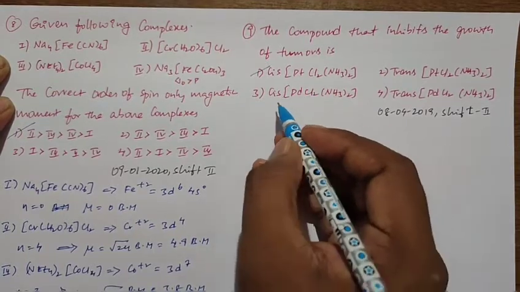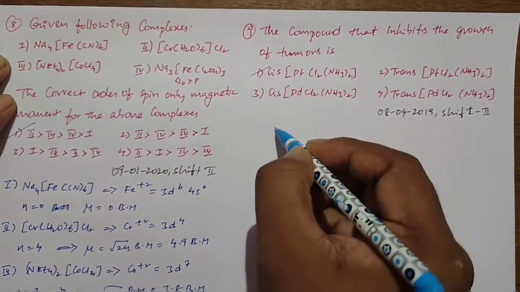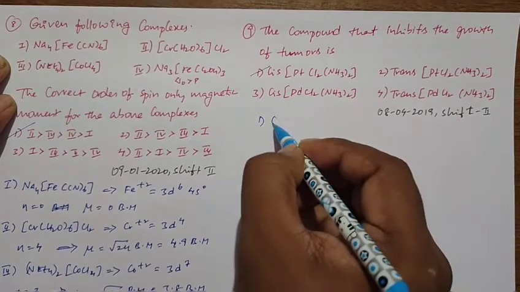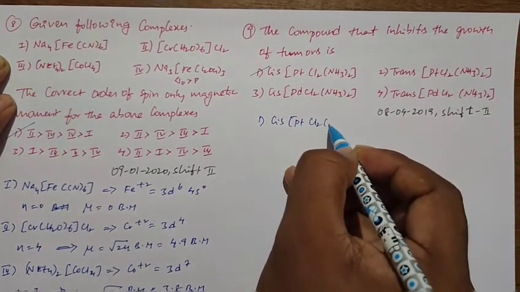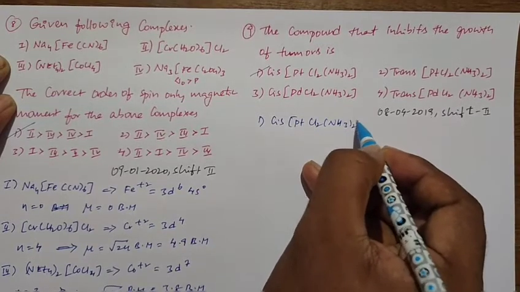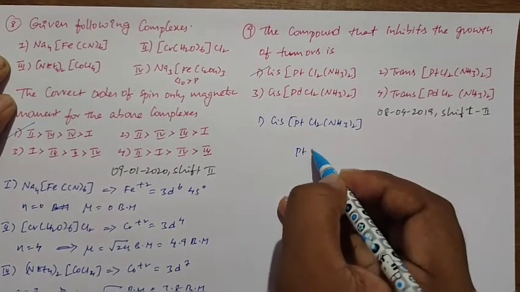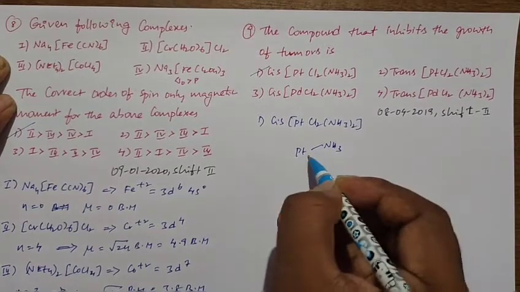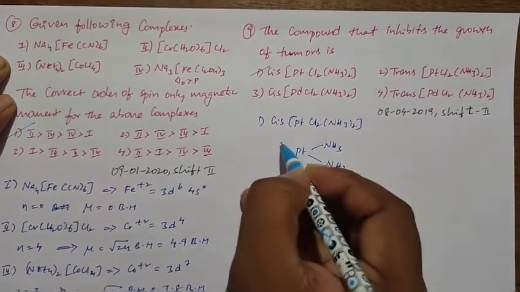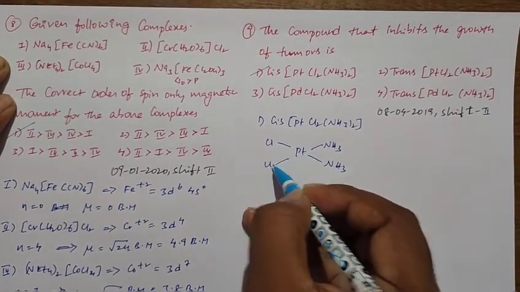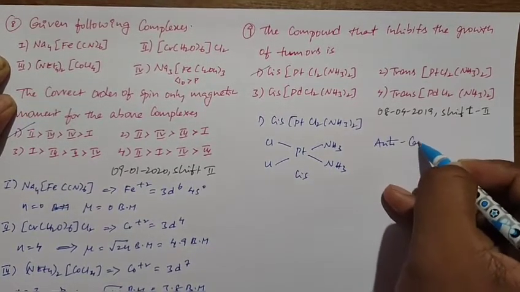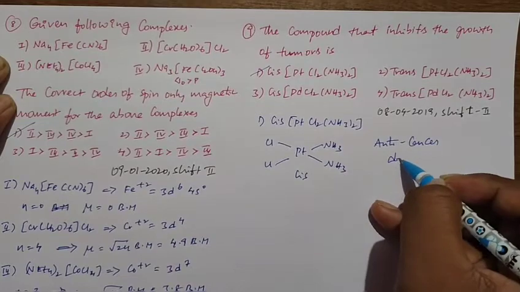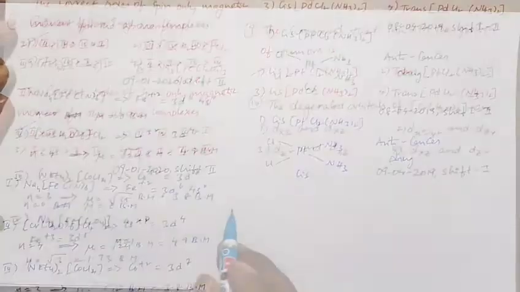Its structure looks like this. So this is the structure. It is the cis form. It is used as an anti-cancer drug. Very important bit.